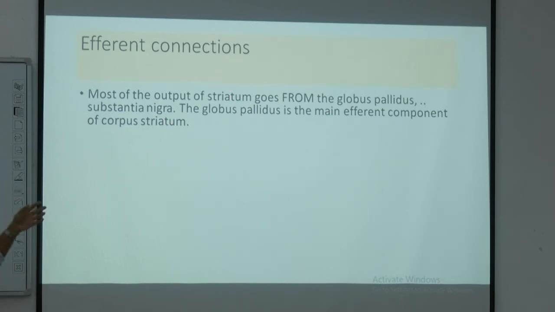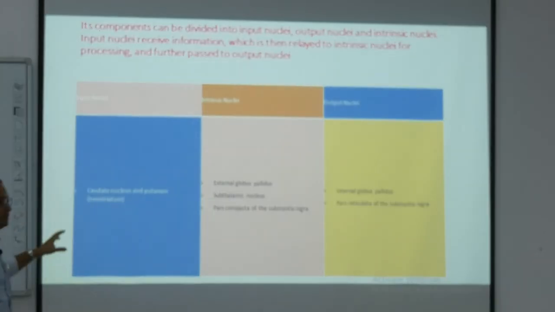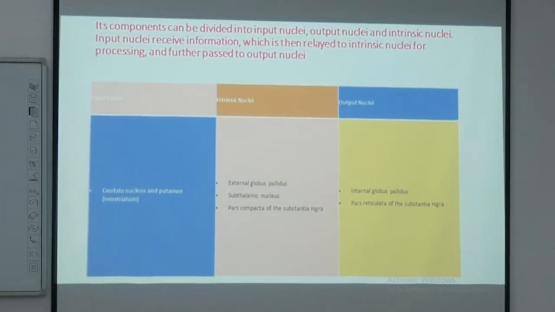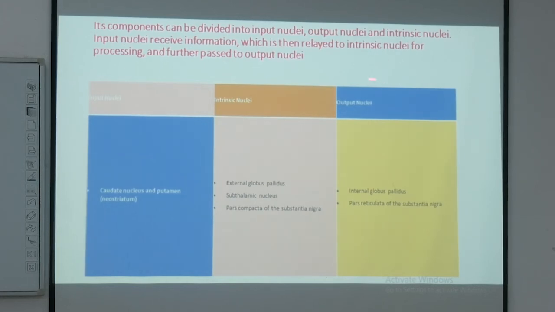Based on how the fibers come in or go out of this component, the nucleus system can be classified accordingly. It can be classified as input nuclei and output nuclei, and in between them intrinsic nuclei.